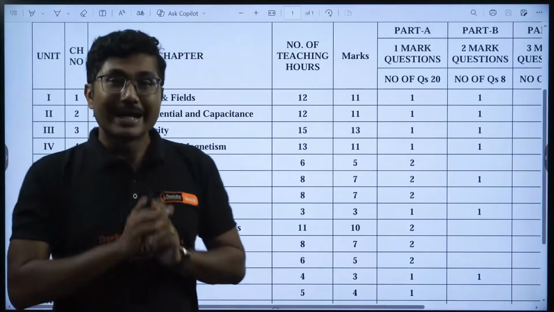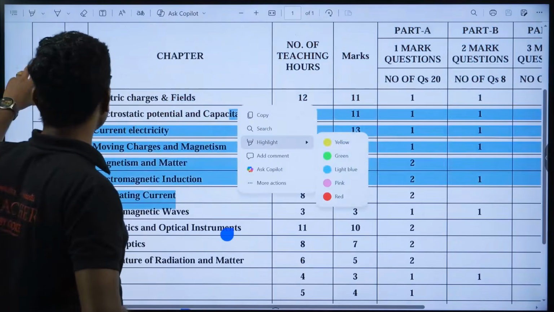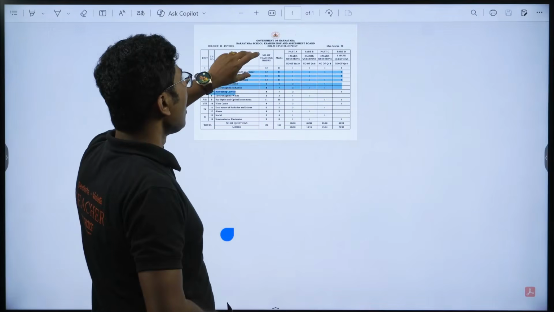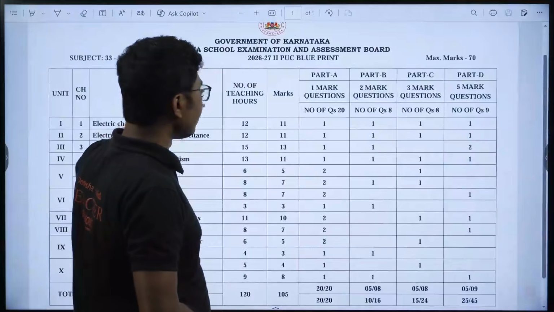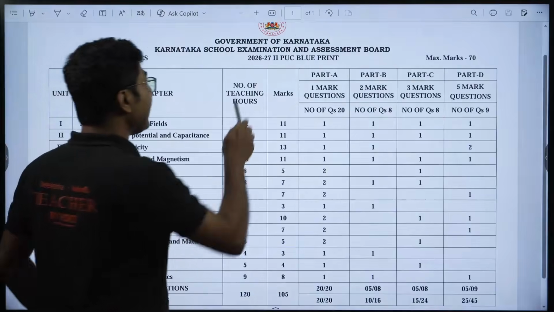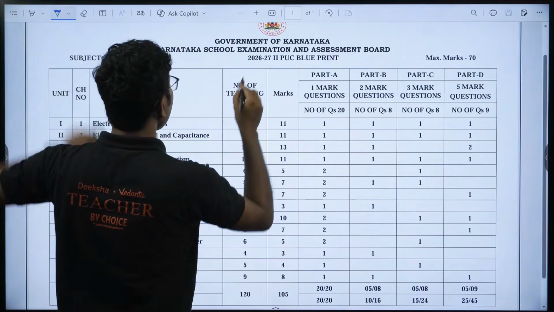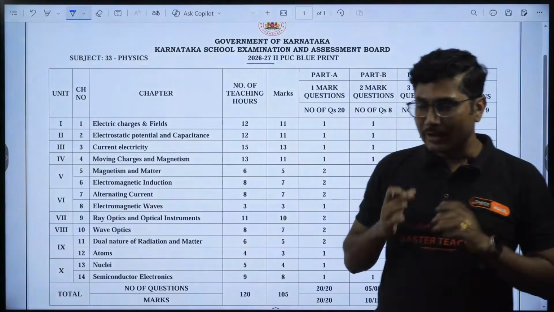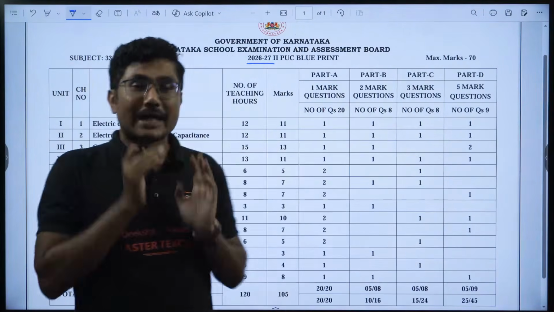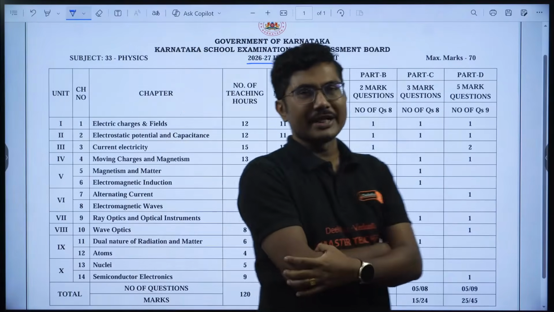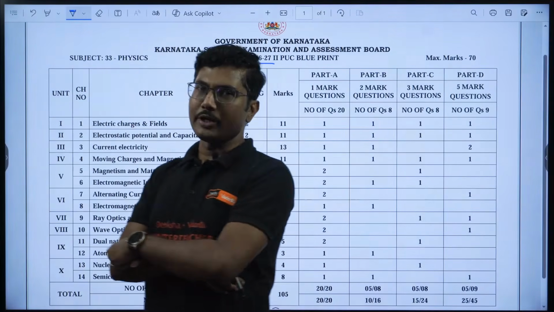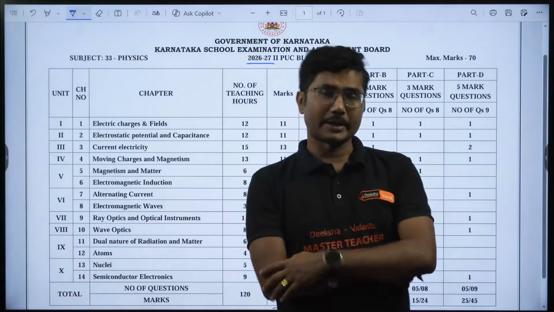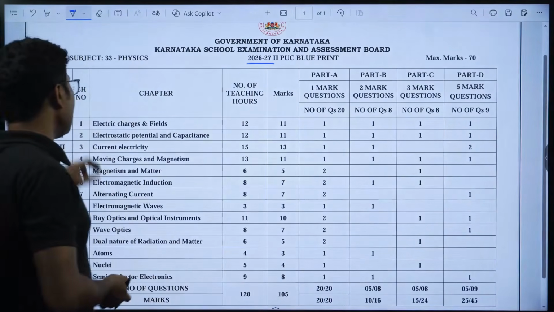Yes, your second PUC blueprint for 2026-27 is out. This is the latest blueprint we are talking about, and it covers all the chapters of your second PUC. We will see the chapter-wise weightage, whether anything has changed from your previous year's blueprint, and what could be the possible number of questions from each chapter. We will start with electric charges and fields.